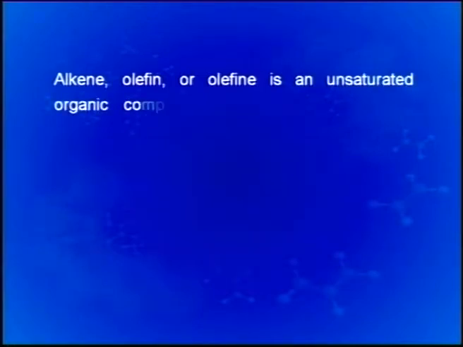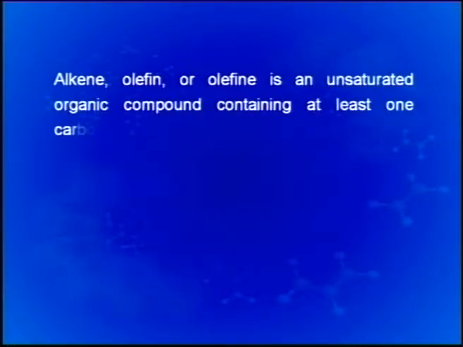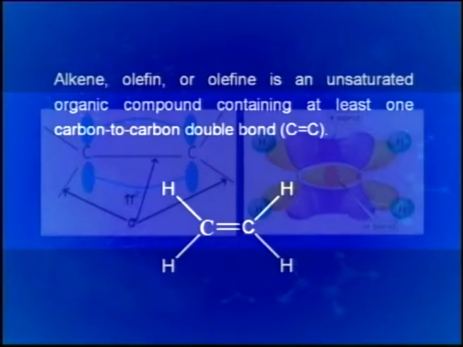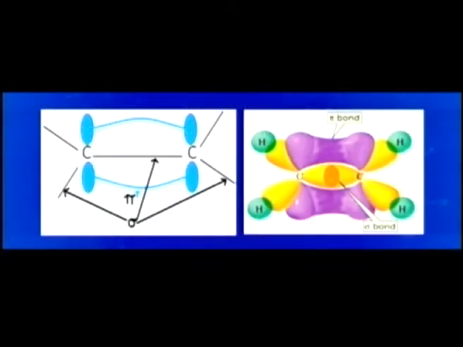Before that, I would like to mention that alkenes, also commonly called olefins, are unsaturated organic compounds containing at least one carbon-carbon double bond. As I said, alkenes have at least one carbon-carbon double bond. Let us have a look at a model for the double bond.